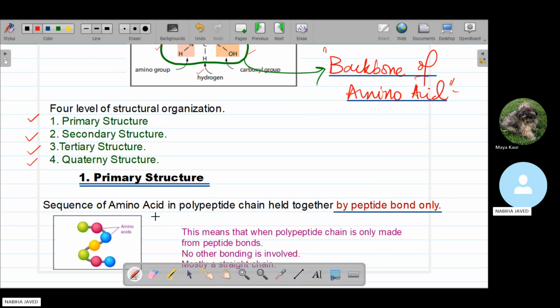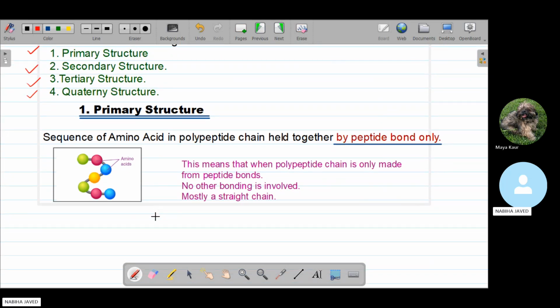First of all, we will discuss the primary structure of protein. In the primary structure, the sequence of amino acids in a polypeptide chain is held together by peptide bonds only. This means that the amino acids are combined through peptide bonds, and this is the complete polypeptide chain. In the primary structure, the amino acids are combined by only peptide bonds, and this is one protein.